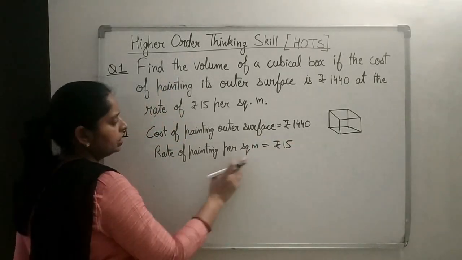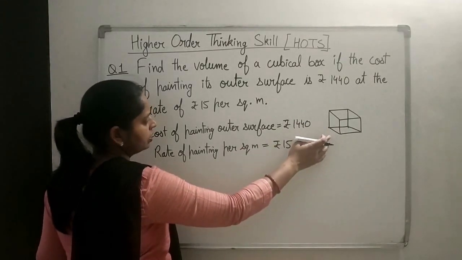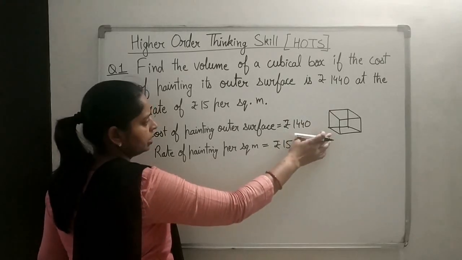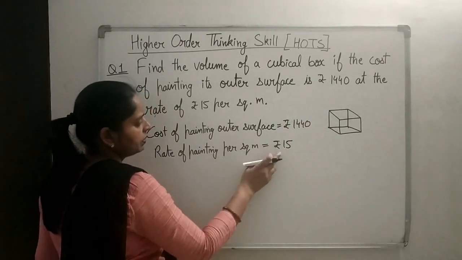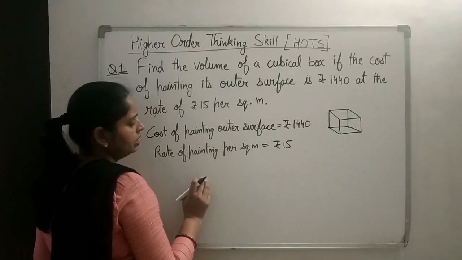If the rate of painting is rupees 15, it means if we know the total surface area of the cube, then that multiplied by 15 will give you this as the answer, because that is the cost of the total painting, right?